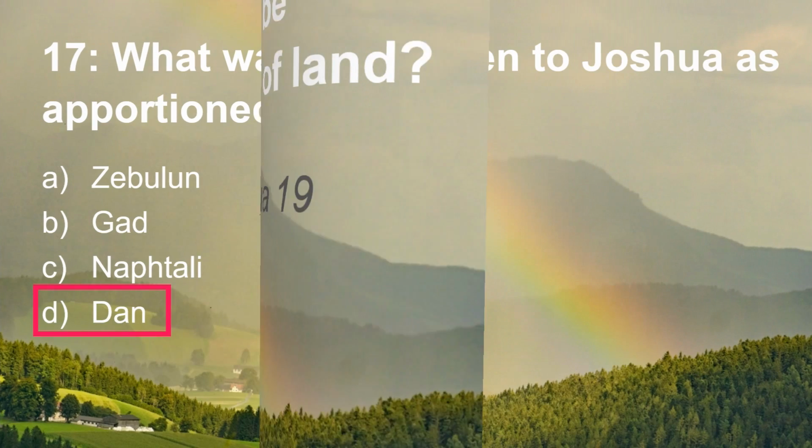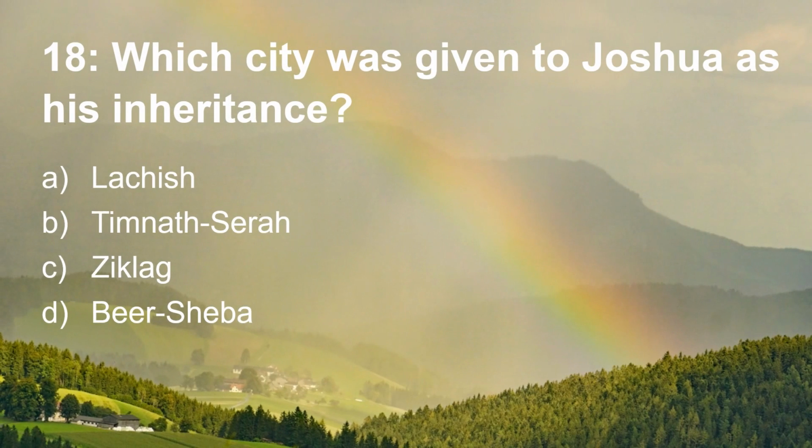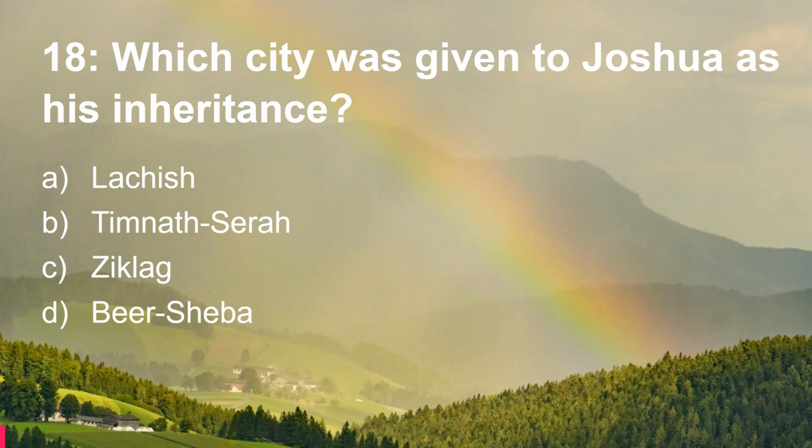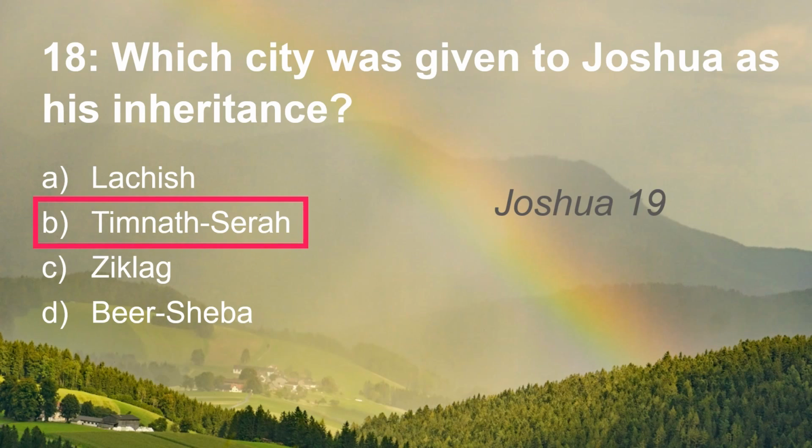Question 18. Which city was given to Joshua as his inheritance? Was it Lachish, Timnath-serah, Ziklag, or Beersheba? Joshua was given Timnath-serah in chapter 19.